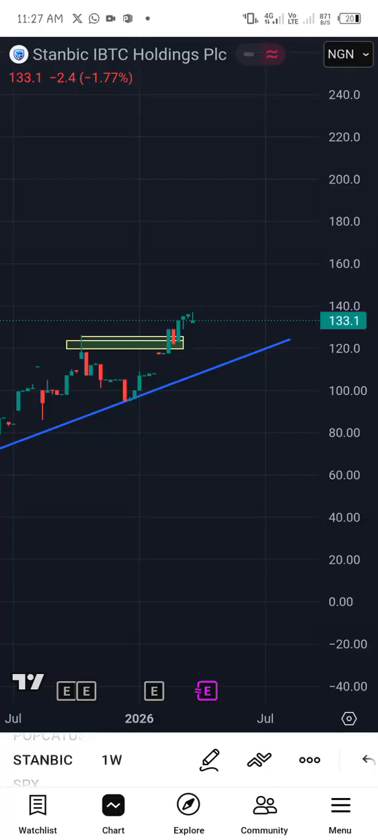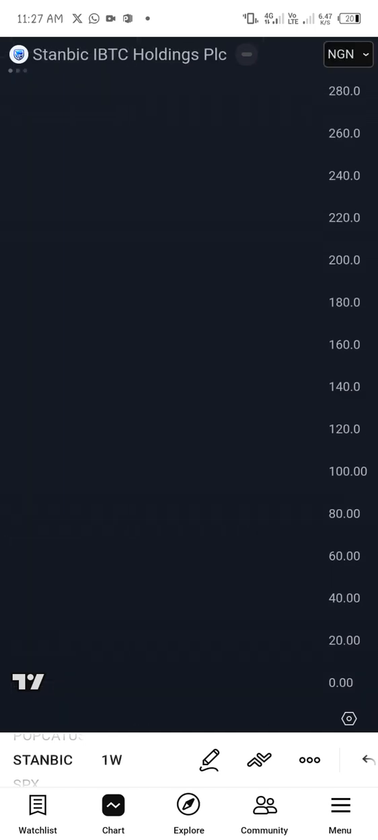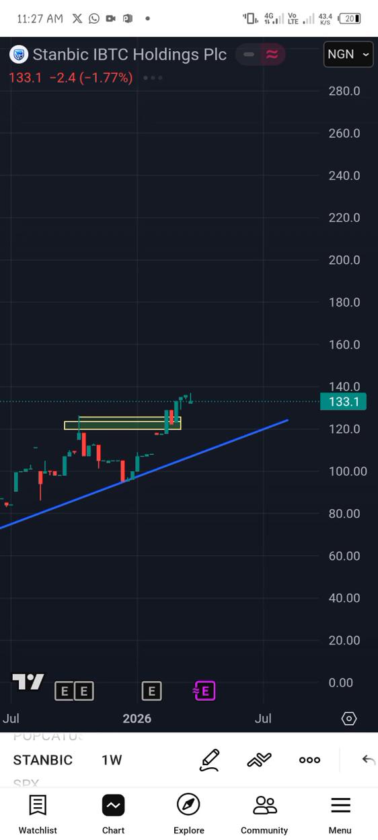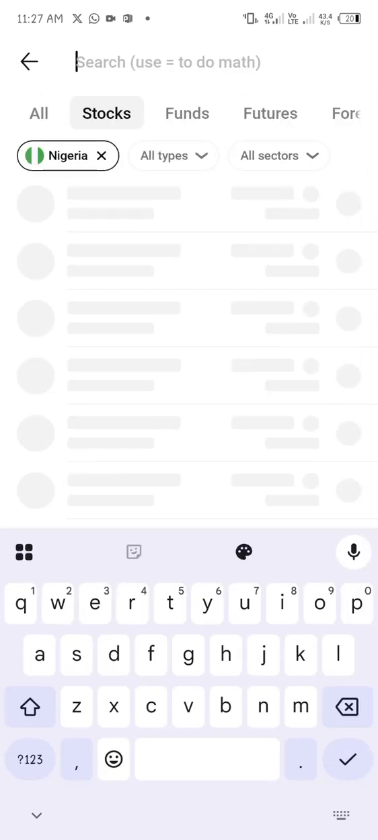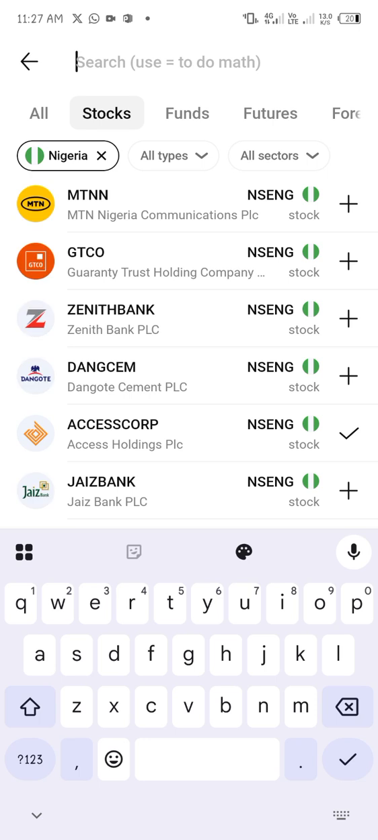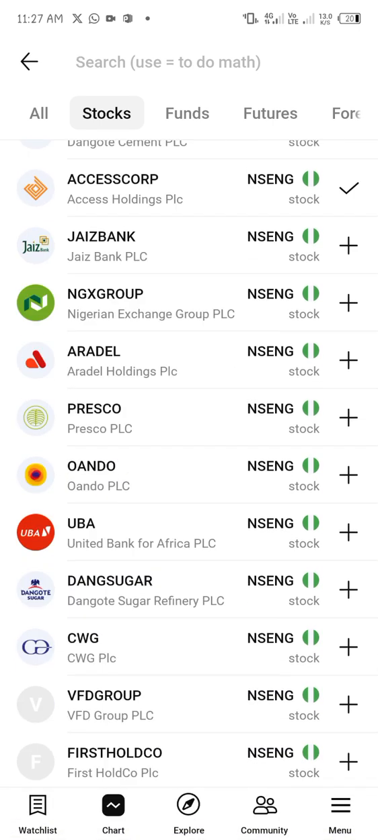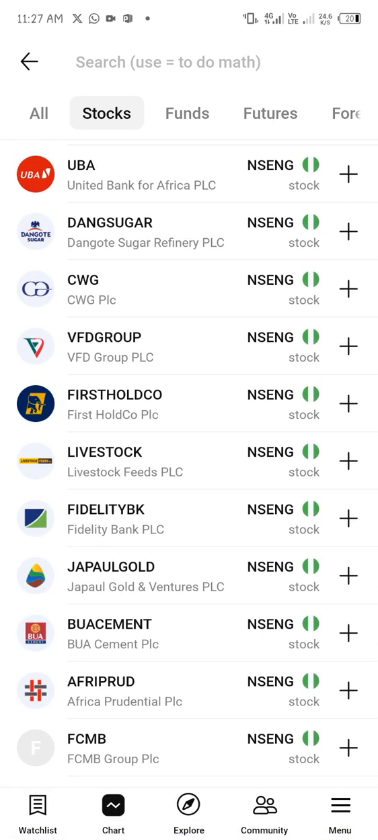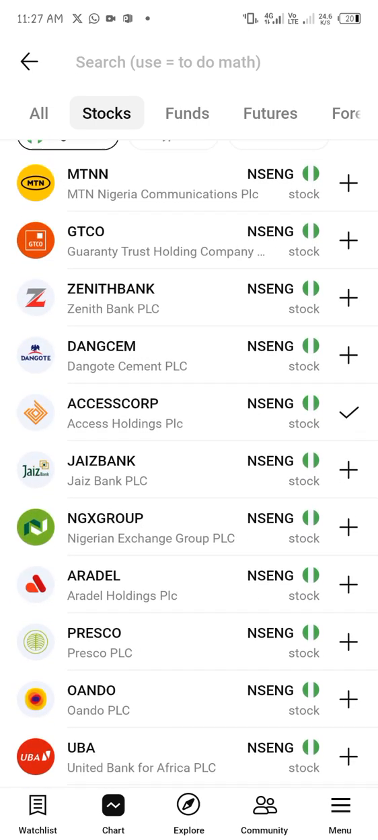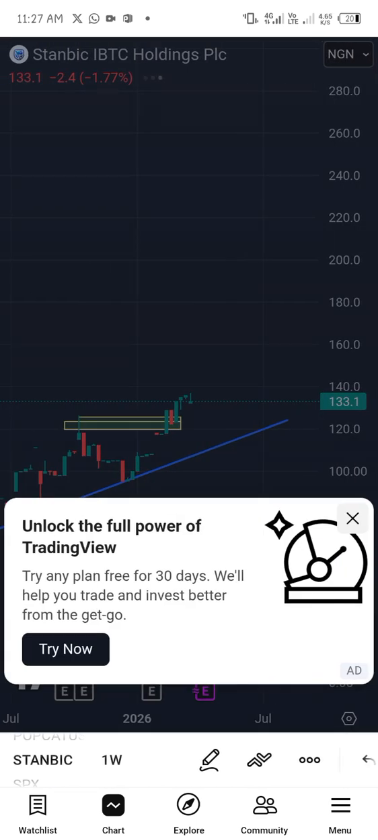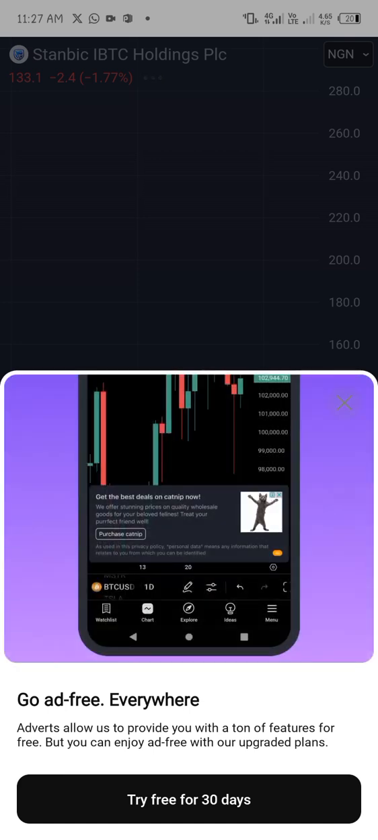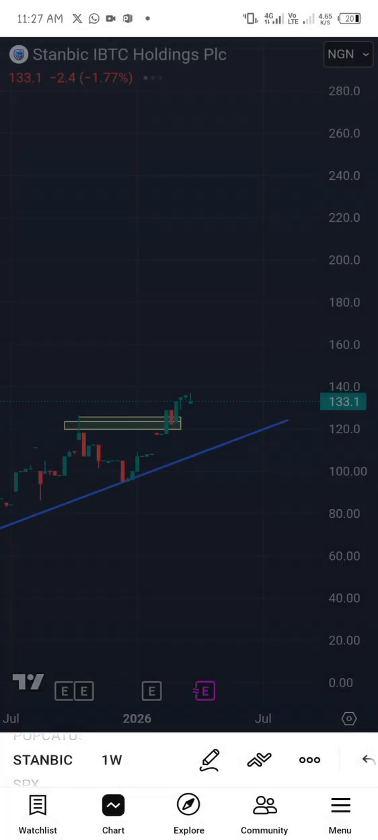I'm looking at a bank, and the name of the bank is Jaiz Bank. So let's check. Where's Jaiz Bank? Okay, so here it is. We want to look at another bank.